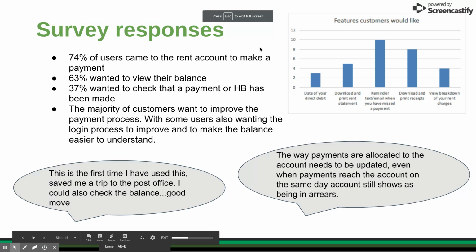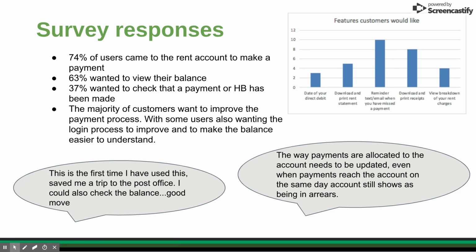So if we go back to our main slide deck, you can see here we've had a survey running on the current rent account for a while, and you can see the kind of results we're getting in now. So nearly 3/4 of the people who come to the rent account are there to make a payment. 63% want to see their balance, and the others want to check that their payment has been made. The majority of customers want us to improve the payment process, but some also want the login process to improve. So we've done lots of testing with our users. We've done colour testing to make sure that we're accessibility compliant, and we've done lots of user-based testing as well to make sure that we're getting this right for our customers.